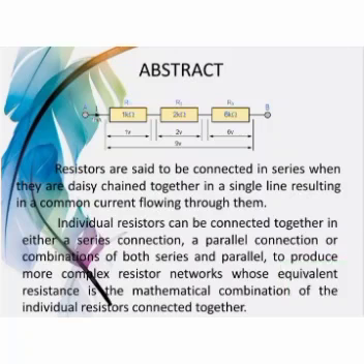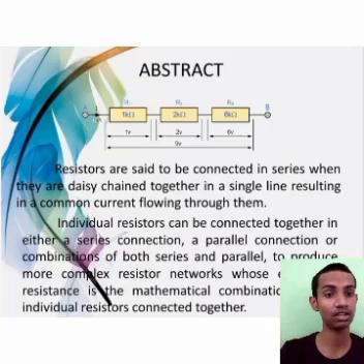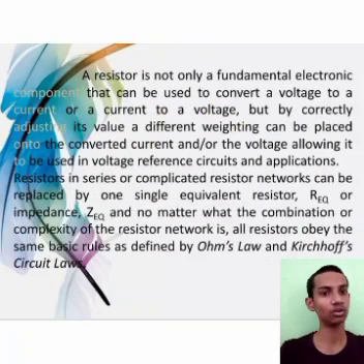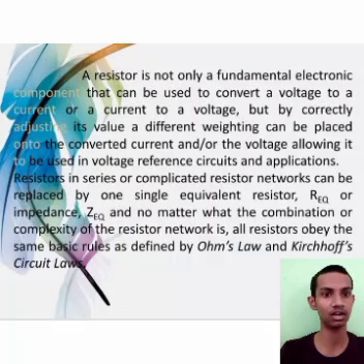Equivalent resistance is the mathematical combination of the individual resistors connected together. A resistor is not only a fundamental electronic component that can be used to convert a voltage to a current or a current to a voltage, but by correctly adjusting its value, a different weighting can be placed into the converted current and or the voltage, allowing it to be used in voltage reference and current applications. Resistors in series.